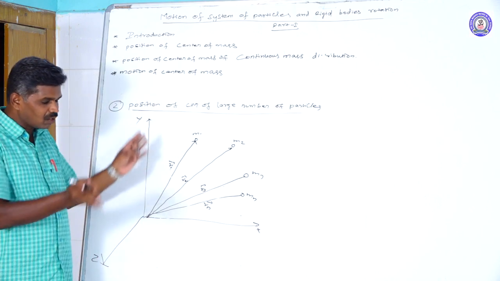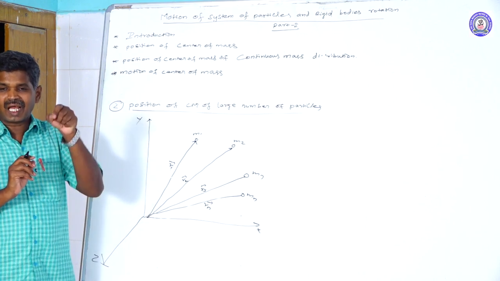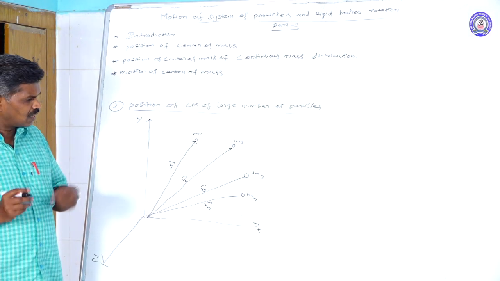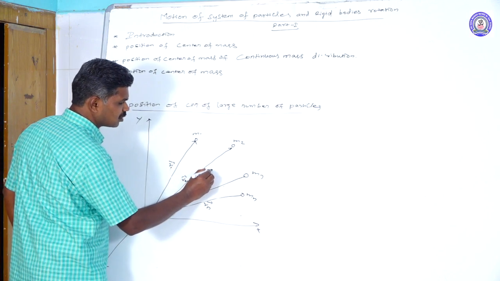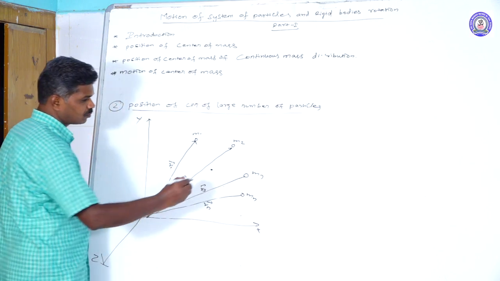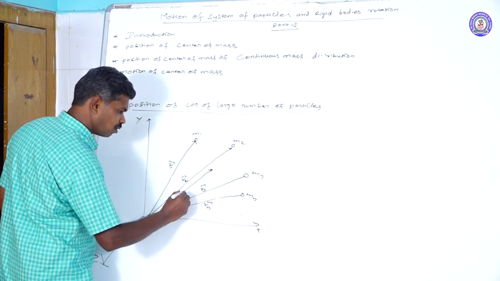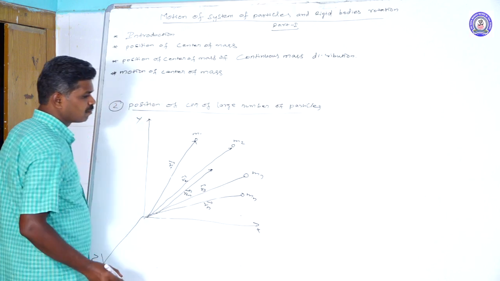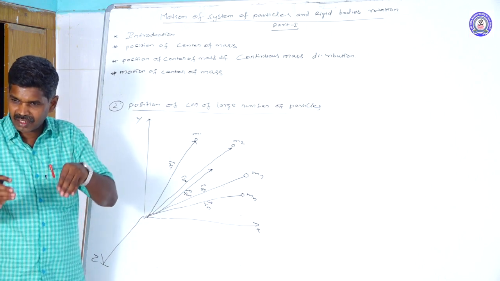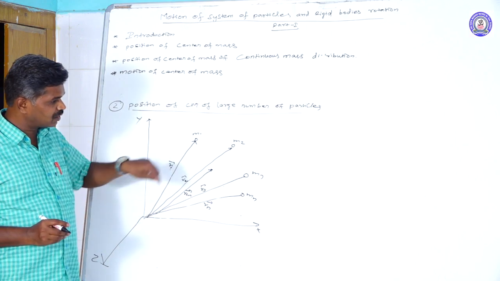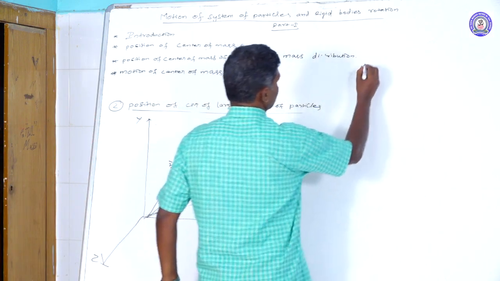But these all combine to form a system. There we have a certain point which acts as the center of mass. That point we are going to calculate. Suppose the center of mass is at this point. Their position vector can be taken as R_CM vector. The total mass appears to be concentrated at a point that may be called the center of mass. So to find this, we will take the formula. The position vector for that center of mass.